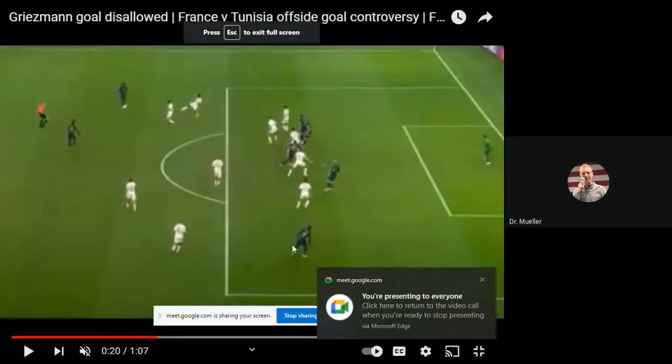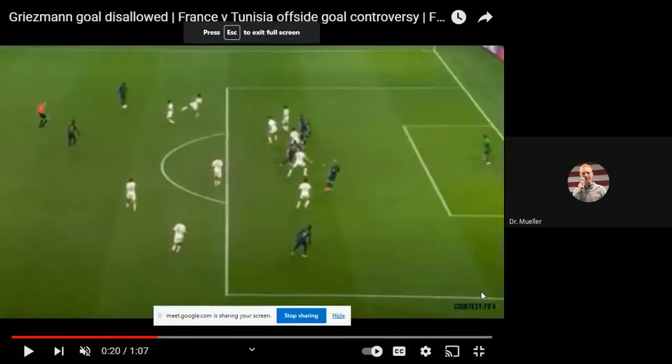So I want to talk about the goal that was disallowed in the France versus Tunisia game today. France appeared to have scored the tying goal in the very last second here, but it was taken away after a VAR review, and they ruled that the player that scored the goal was offside. Now, I will admit, when I first saw this, I was shocked. I didn't see how this was possible. But let me explain what happened here.